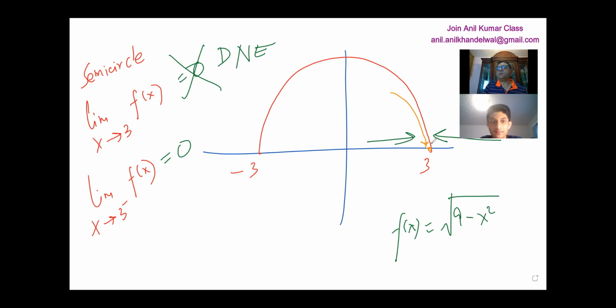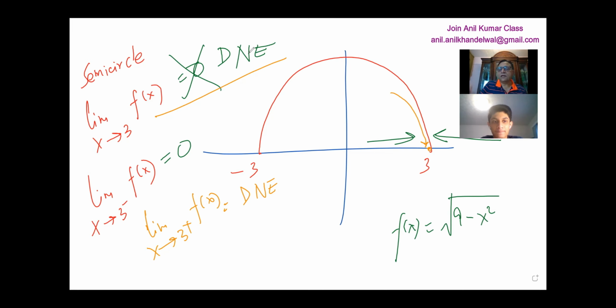However, you cannot approach this function from the right hand side, and therefore the limit when x approaches 3 from the right hand side for f of x does not exist. Since that limit does not exist, the limit at 3 also does not exist. Correct? Yes, sir. I forgot to check the right side. Yes, you have to check from both sides to get the limit of this function.